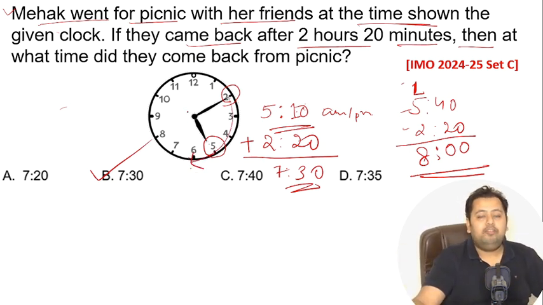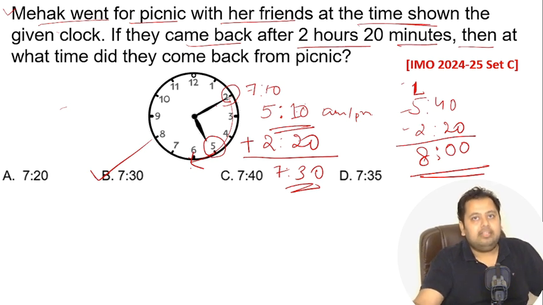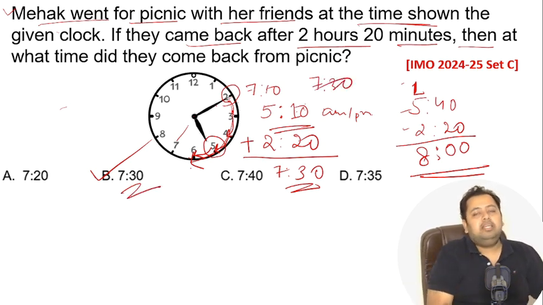But if you want to solve it looking at just the clock, the time that is shown is 5:10. 1 hour from 5:10 would be 6:10. Then another hour would be 7:10. So after 2 hours, the time would be 7:10. And then 20 minutes more will be what? This is 5 minutes more, this is 10 minutes more, this is 15 minutes more, this is 20 minutes more. So it comes out to be 7:30. So option number B is your answer.